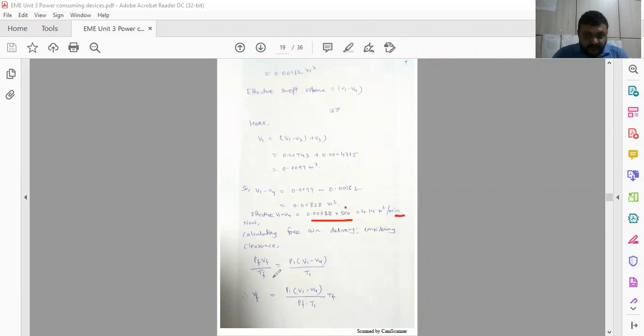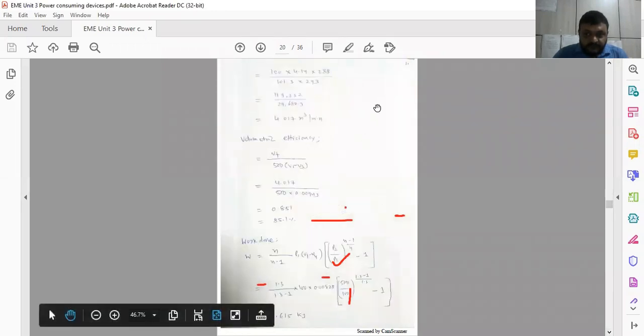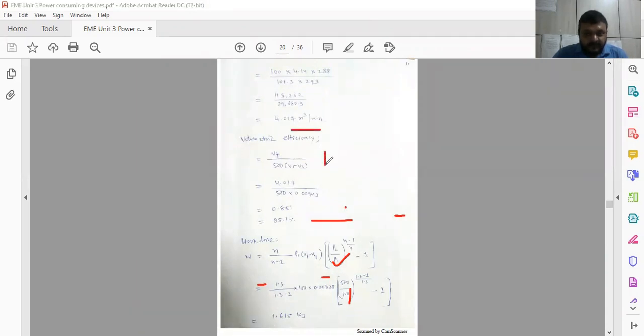Then we have to see P1 V1 by T1 is equal to P2 V2 by T2, the same thing at atmospheric condition, and from that we calculate the VF. This is the VF, and volumetric efficiency is equal to VF divided by 500 into V1 minus V3. So 85% is the volumetric efficiency, clearance volume divided by swept volume.